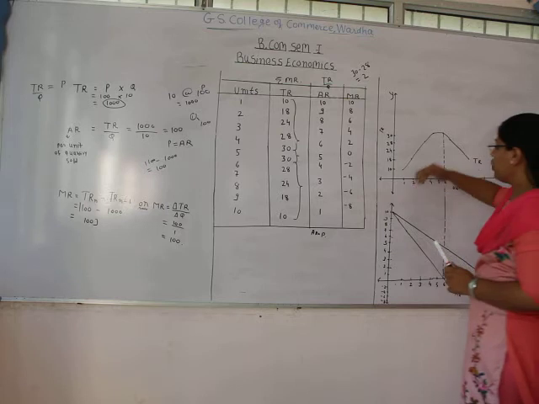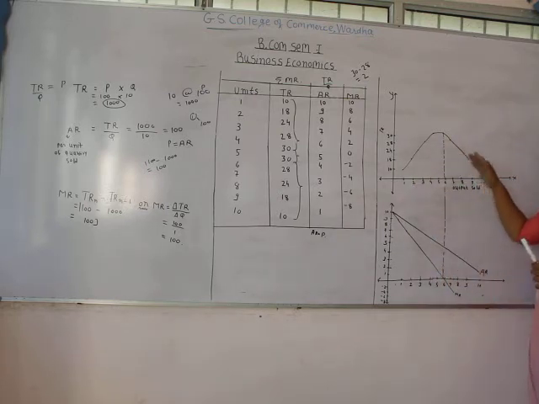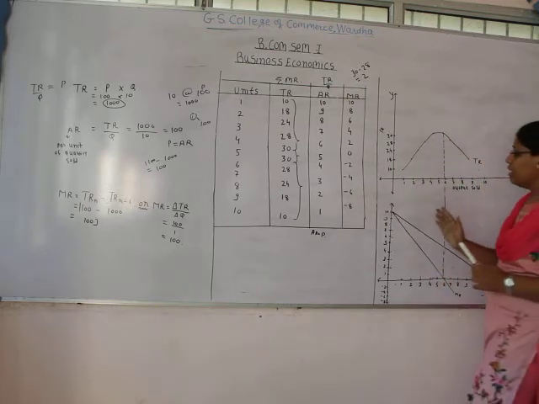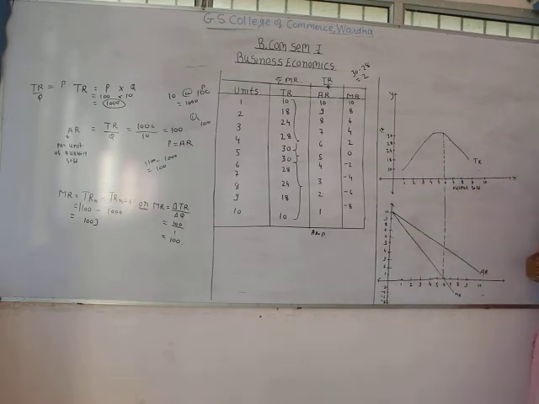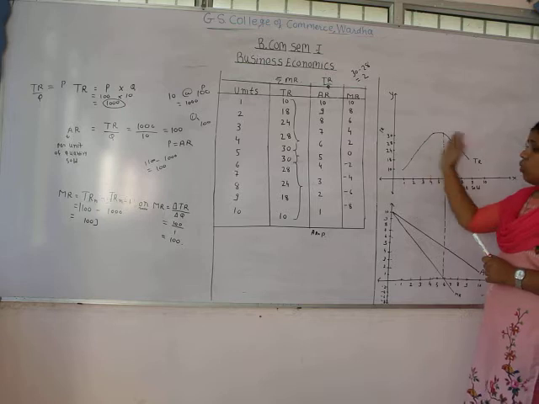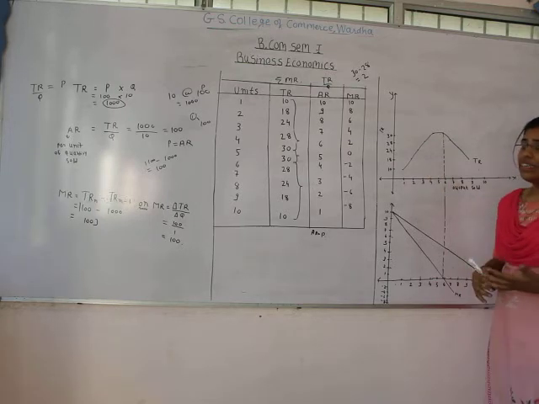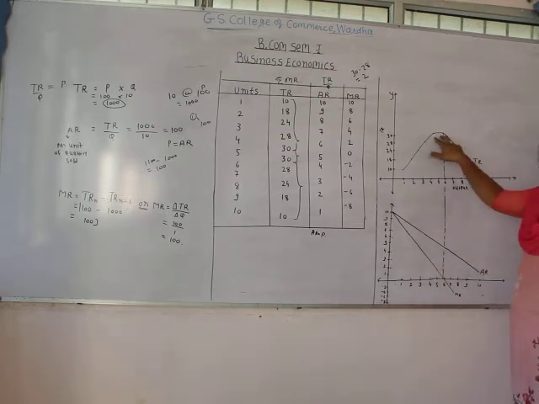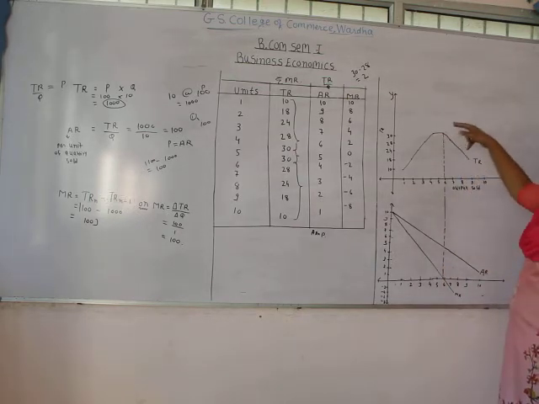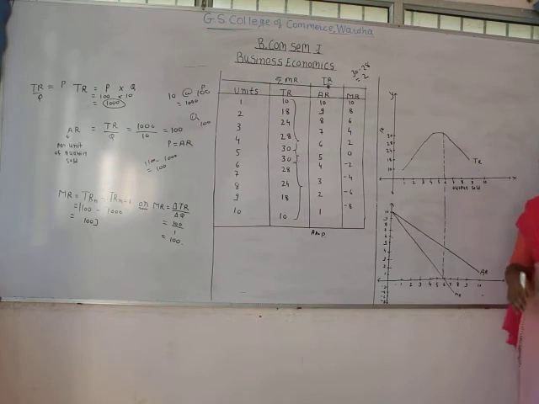Okay, so this way we get this curve of total revenue, which shows that at the initial stage when the marginal revenue is increasing at increasing rate, the total revenue also increases at increasing rate. When marginal revenue becomes zero, total revenue gets constant, and when the marginal revenue starts getting negative, total revenue starts declining. That we can see with the help of this diagram.